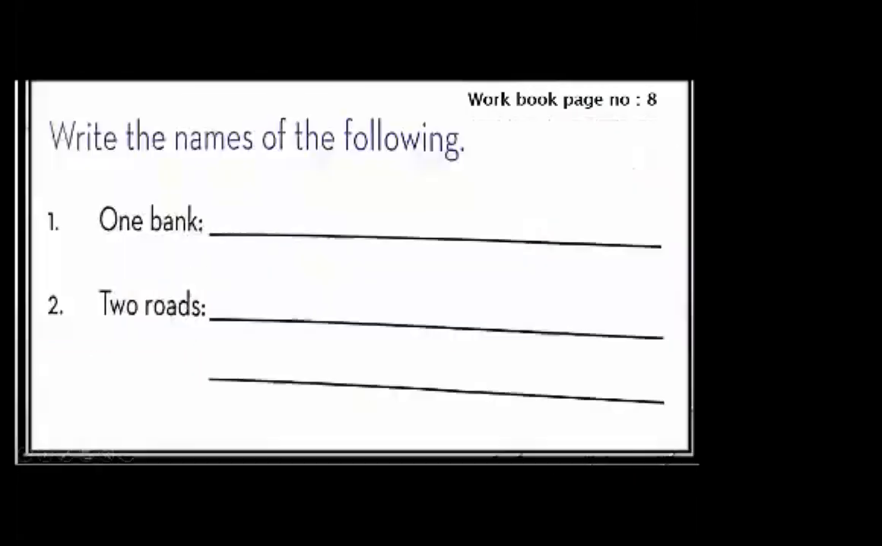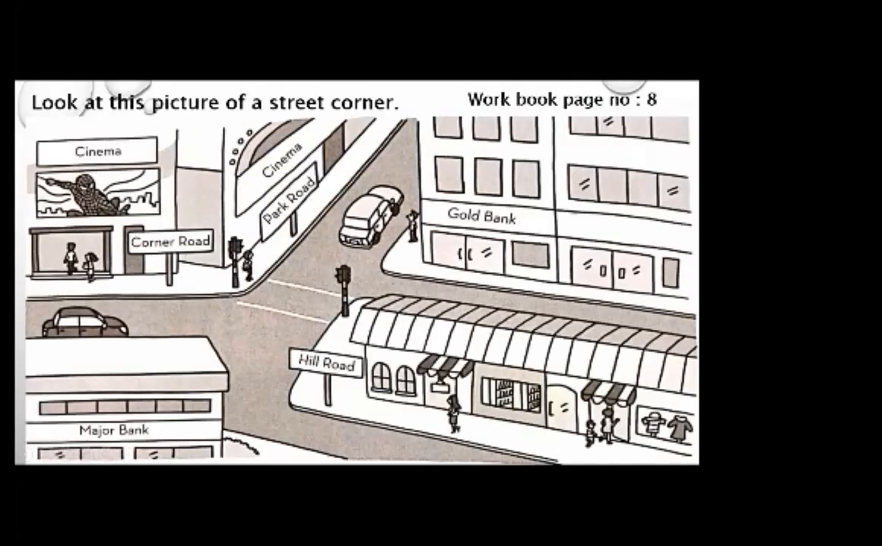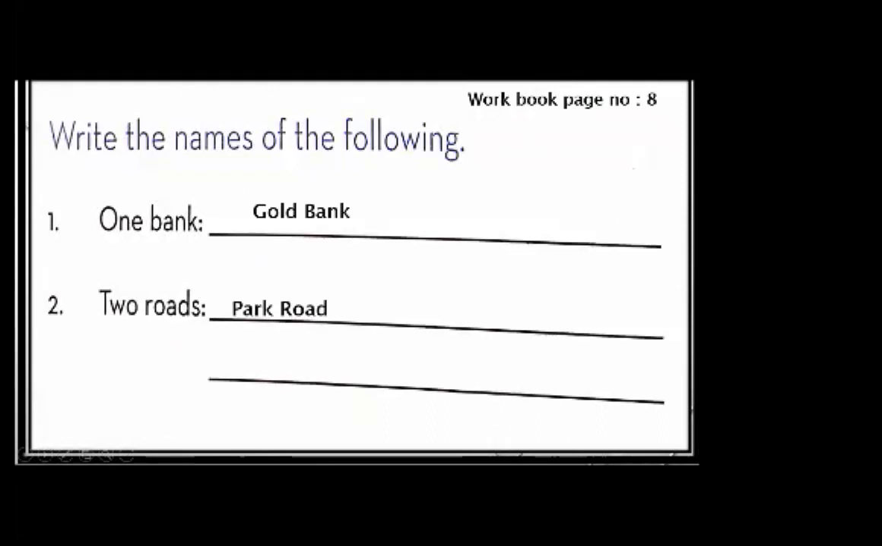Now the other thing, two roads. We have to write the names of two roads. As you can see that here are written Corner Road, Park Road, and Hill Road. We can write any two of them as I have written Park Road and Corner Road. Now we have done our course book and workbook exercises. We have completed all the exercises of course book and workbook.